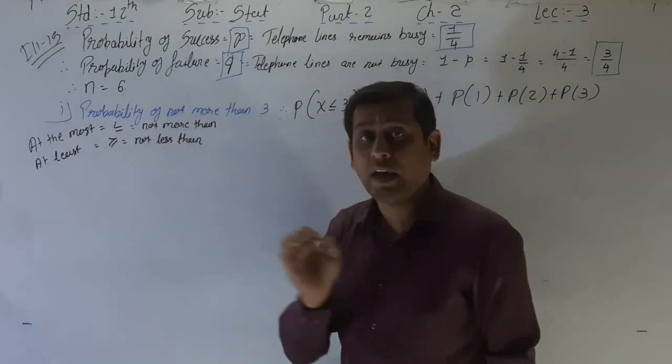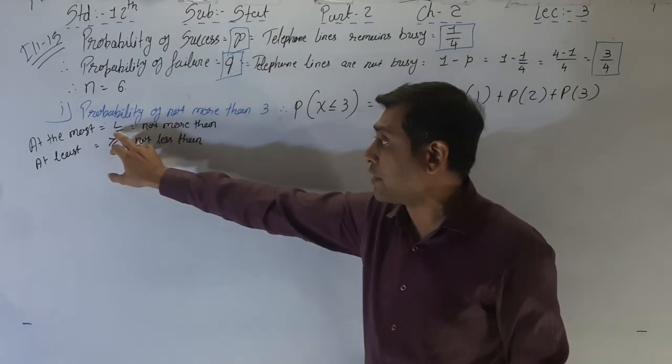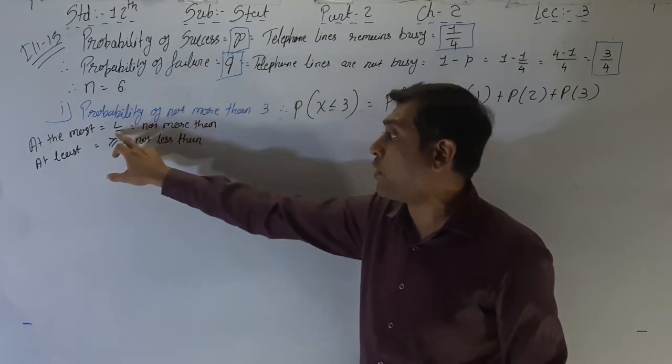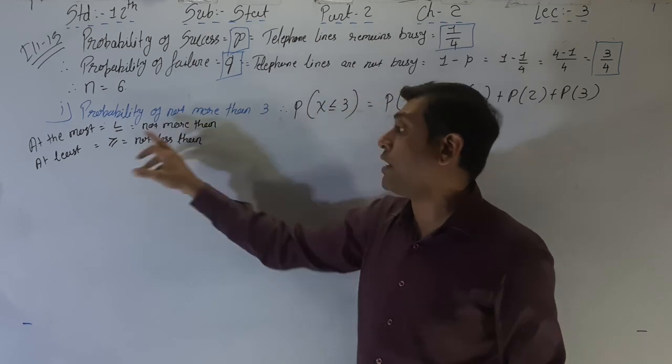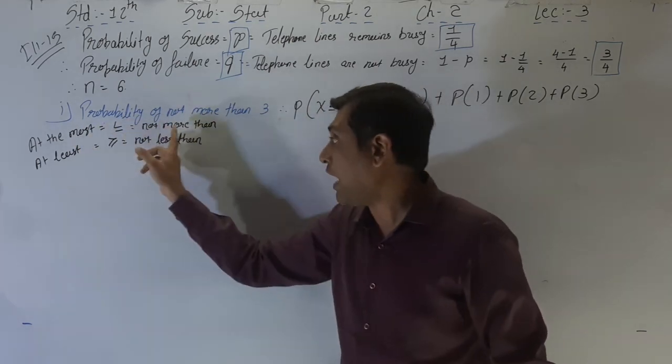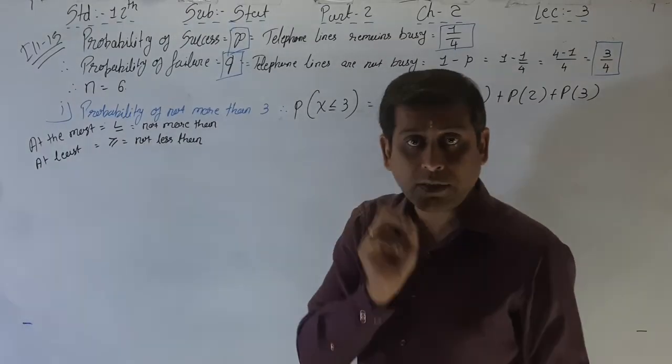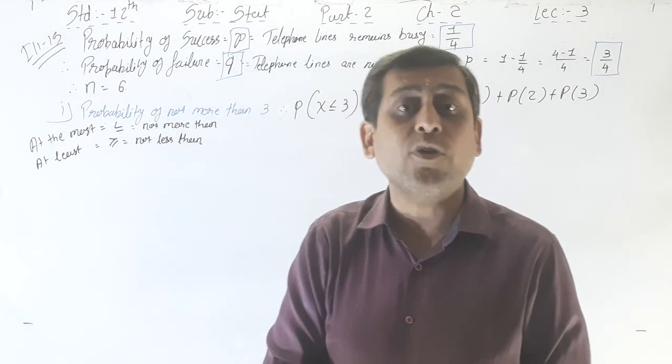Whenever at the most is there, we have to use the less than or equal to sign, and if not more than is there, we also use the less than or equal to sign. So both are the same, at the most or not more than, but it will be asked in a different way.